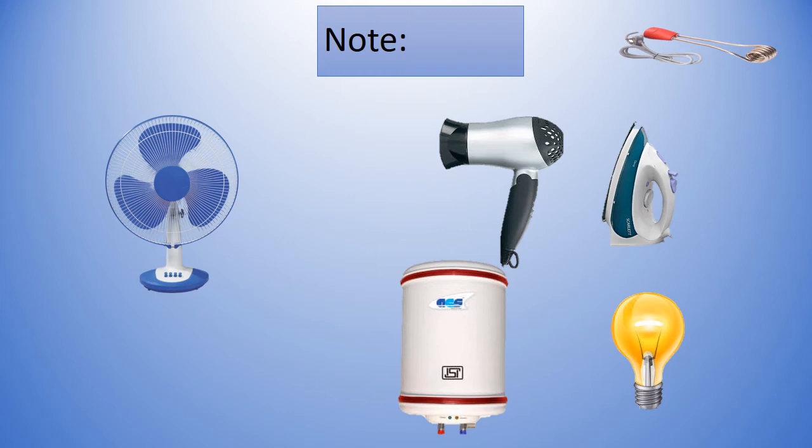That's why we feel the warmth after its use for a long time. But other heating devices like iron box or kettle etc., they have coils or heating elements in them which have some peculiar properties, due to which they convert majority of the electric energy they receive into heat energy. Hope it is clear.